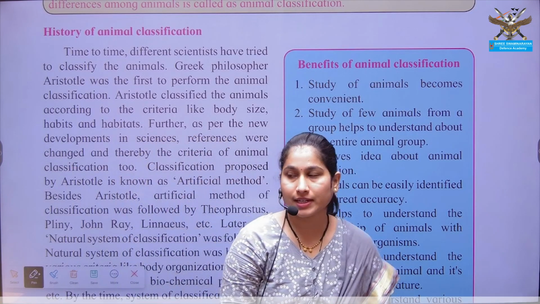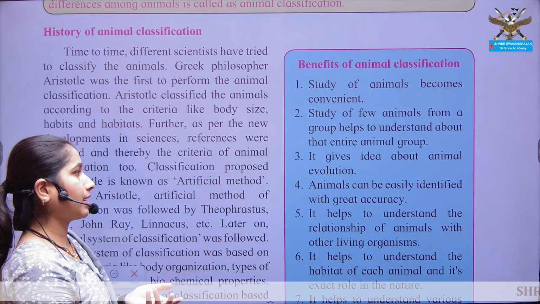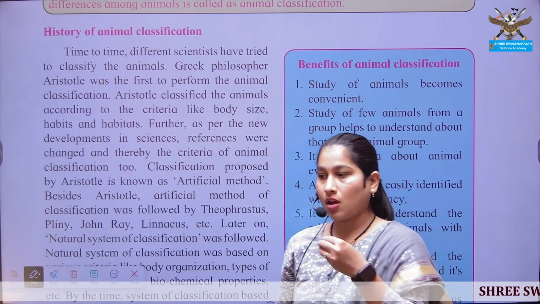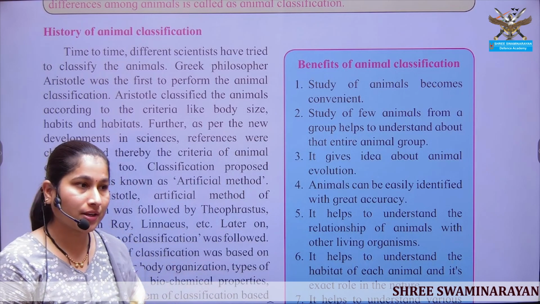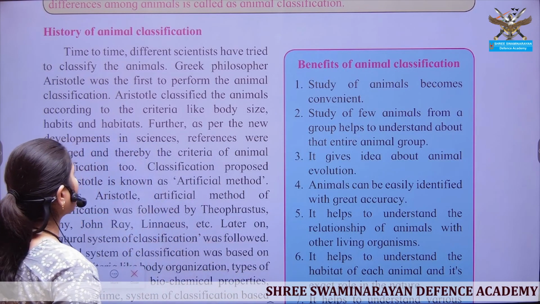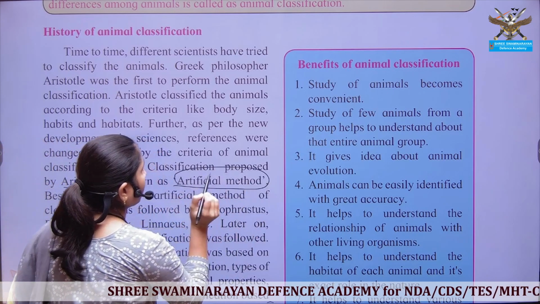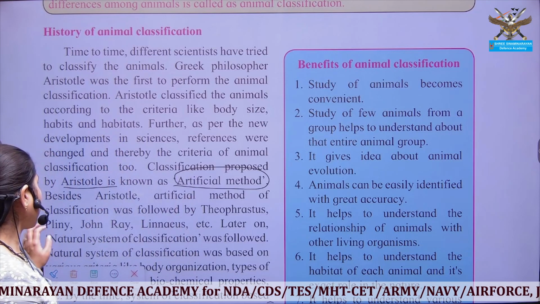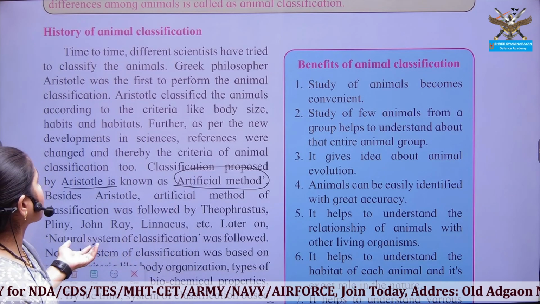So before starting, let us understand from where the actual process of classification started. So first, who was the one who tried to classify the organisms, whether they are unicellular or multicellular, they are prokaryotes or eukaryotes, how they tried to classify them. Okay, so first was Aristotle, who has given the artificial method of classification. Okay, Aristotle was the one who tried to classify these organisms.